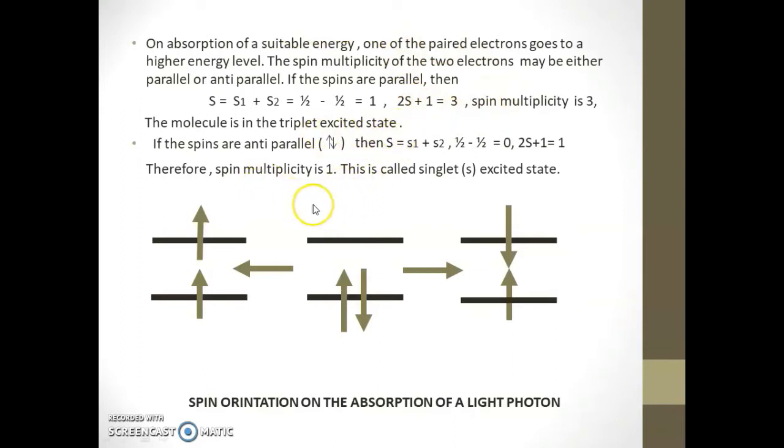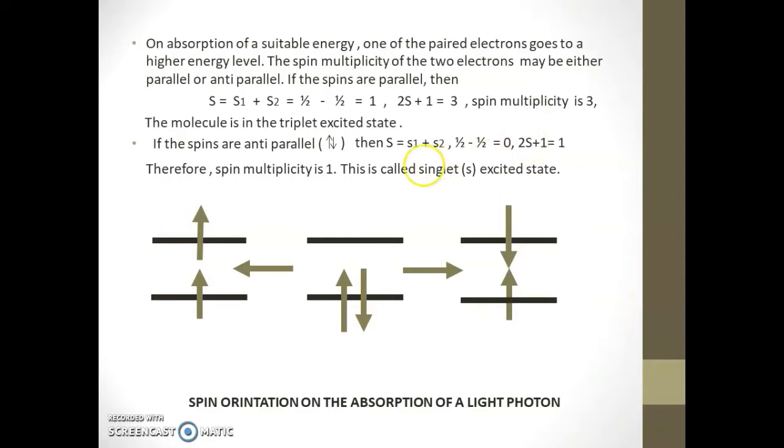Now the third condition, the spins are antiparallel. The electron spin of this electron is half and this electron is minus half. Then total electron spin S is equal to S1 plus S2, that is half minus half, equal to 0. Total spin multiplicity 2S plus 1 is therefore equal to 1.